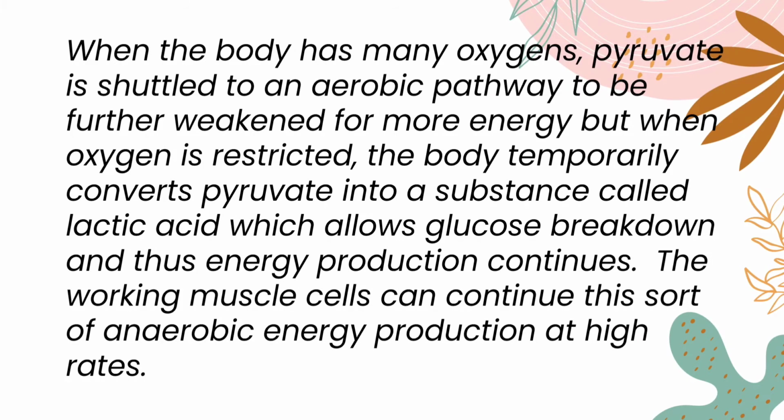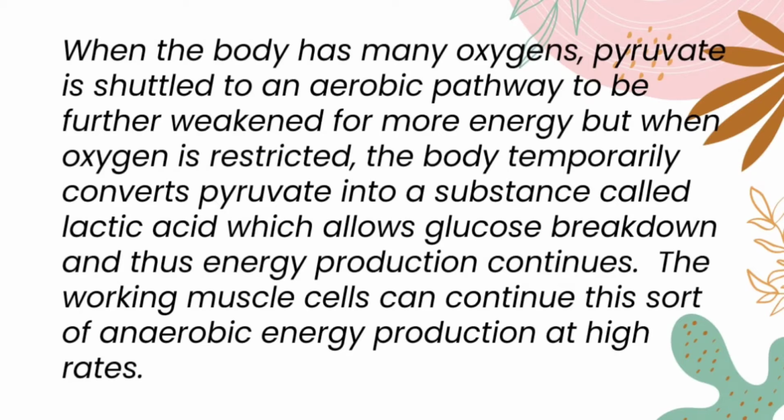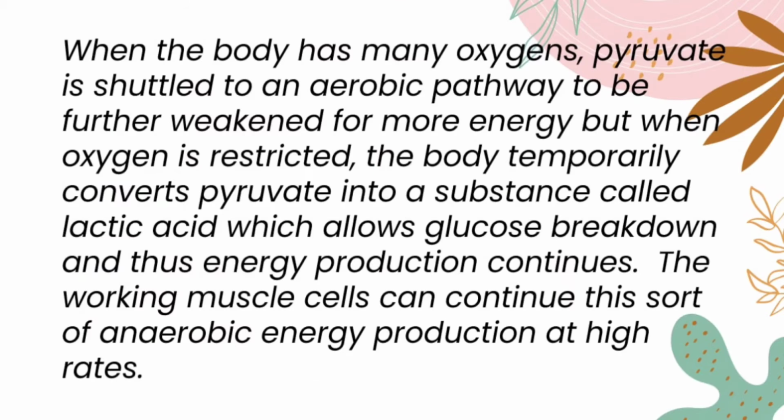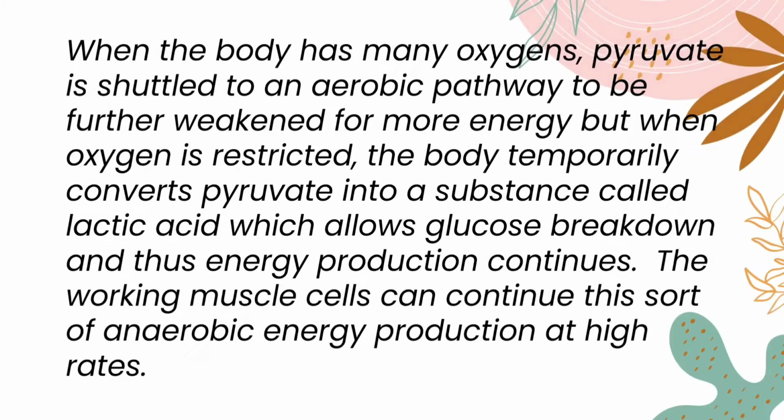Roe 2016. When the body has plenty of oxygen, pyruvate is shuttled to an aerobic pathway to be further broken down for more energy. But when oxygen is restricted, the body temporarily converts pyruvate into a substance called lactic acid, which allows glucose breakdown, and thus energy production, to continue. The working muscle cell can continue this sort of anaerobic energy production at a high rate.